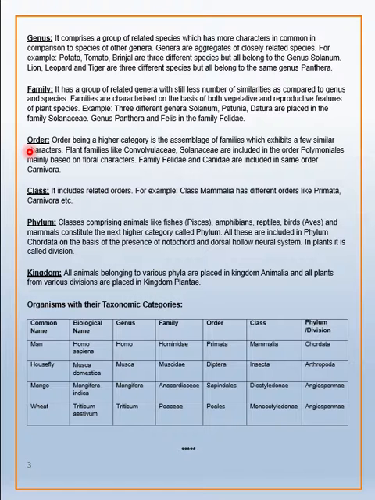Next in the hierarchy is the order. Order is a higher category, an assemblage of families which exhibit a few similar characters. Plant families like Convolvulaceae and Solanaceae are included in the order Polymoniales, mainly based on the floral characters. Floral characters means characters of the flowers.